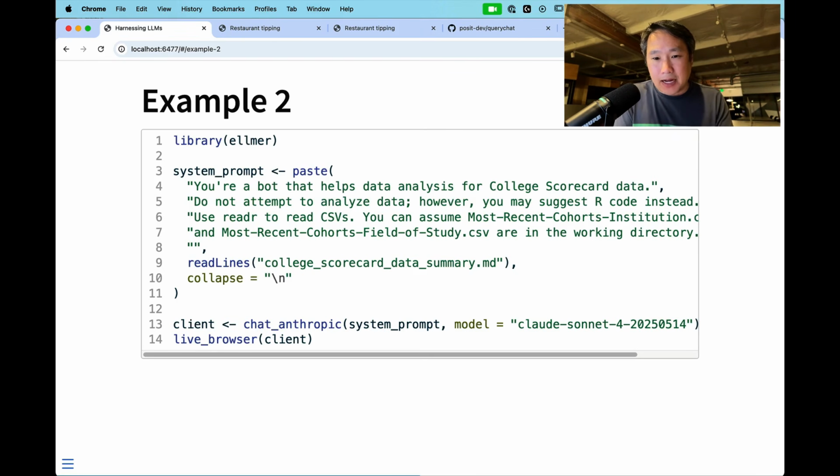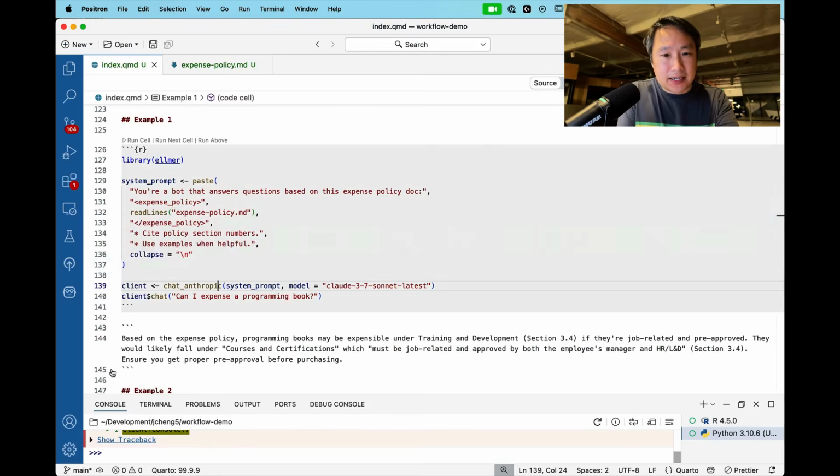For this one, maybe you can relate to this experience that I've had multiple times where there's a data set that I'm very excited to get my hands on. In this case, it's the college scorecard data that the federal government puts out. And it has a lot of information about different characteristics of colleges and universities, as well as, I think, data from the IRS about the outcomes that students experience 6 years and 10 years after they graduate. So really rich data set. There's just one problem with this data set.